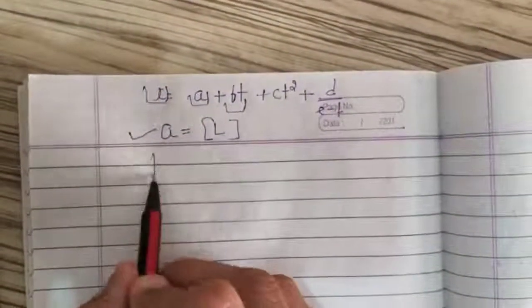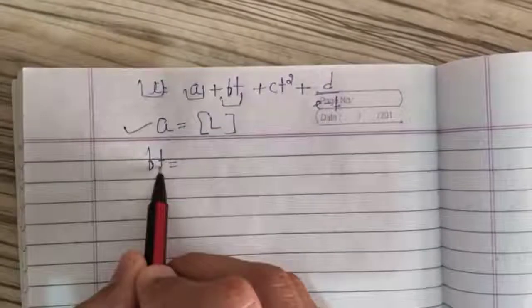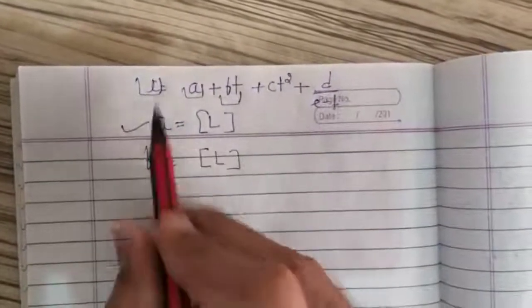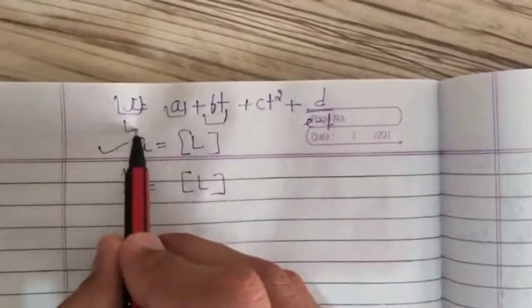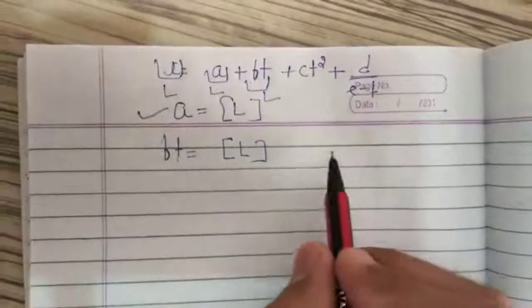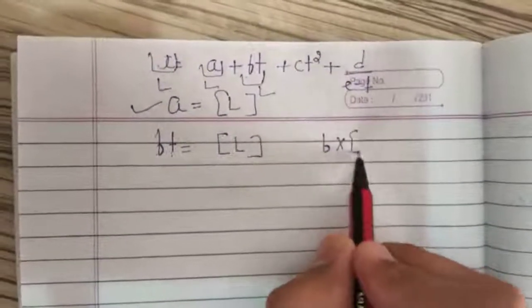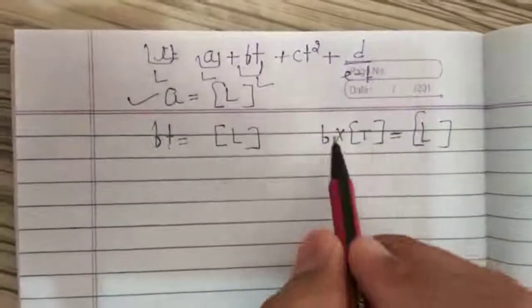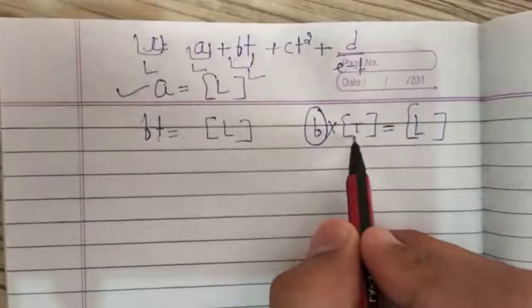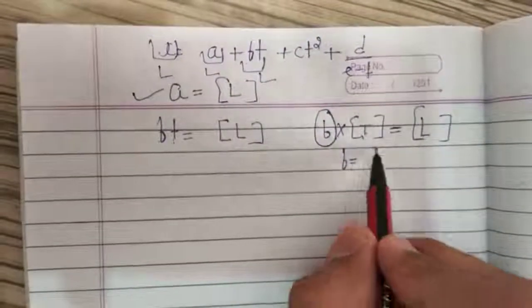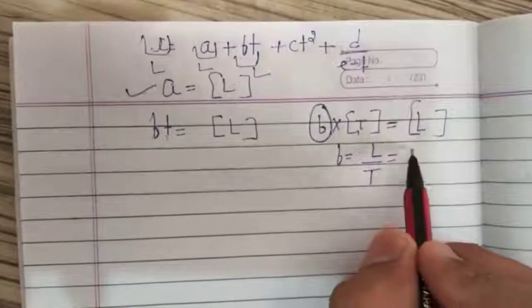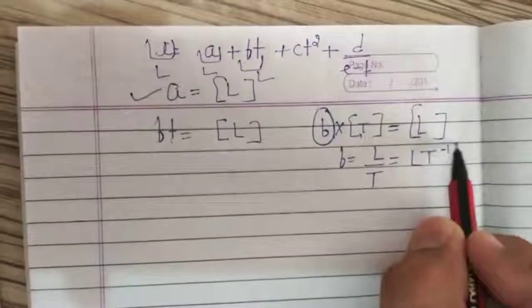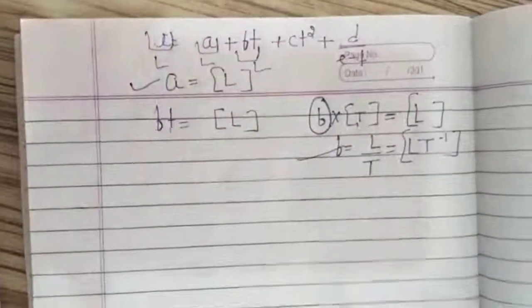Second target, we have to find the dimension of the term bt. This term has the dimension of length because we are breaking a length. But in the question they have given that t has the dimension of time. So b into t is equal to length. T is in multiplication mode; on that side it will become division mode. So the dimensions of b will become Lt minus 1. So we have found the dimension of b also.